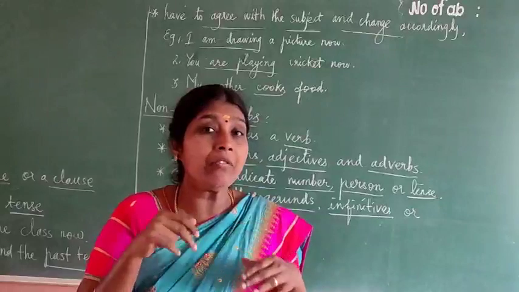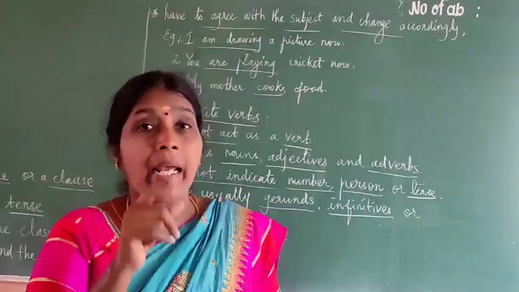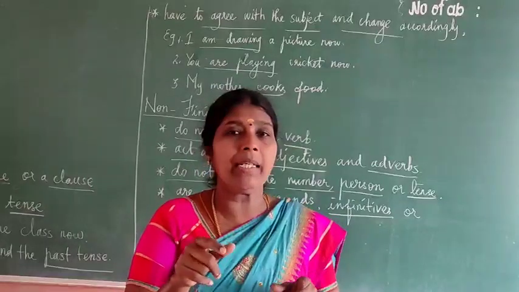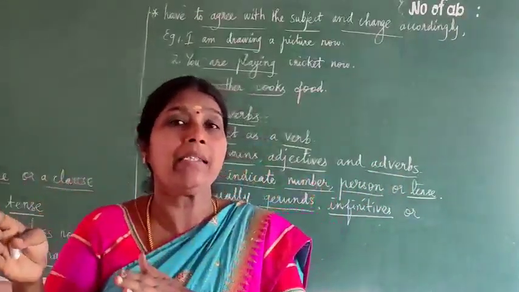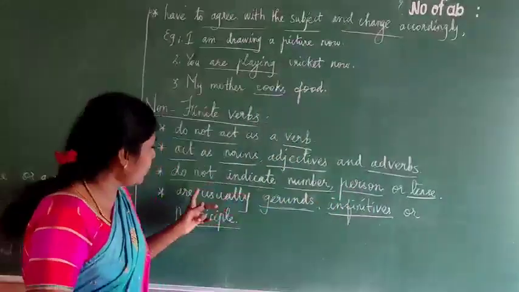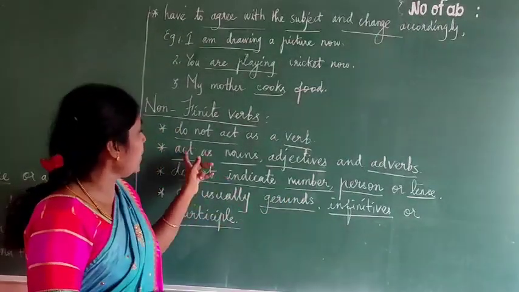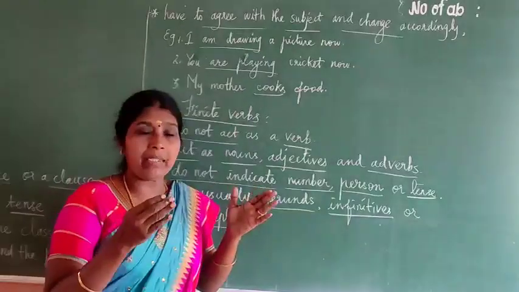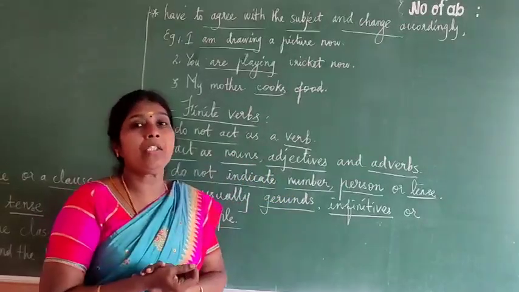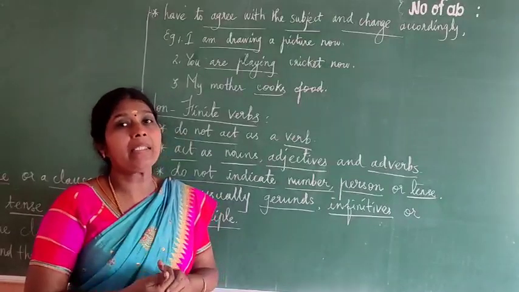For example, I am swimming in this river now. Am swimming, that is a verb, present continuous tense. But in the sentence, swimming is a good exercise, swimming acts as a noun; that is a gerund. Gerunds, infinitives or participles act as a noun. It acts as a noun means it comes at first. For example, smoking is injurious to health. Smoking here, ing form, is a gerund that acts as a noun.